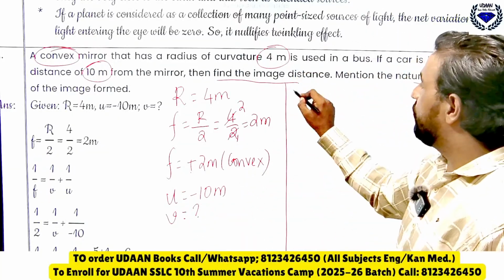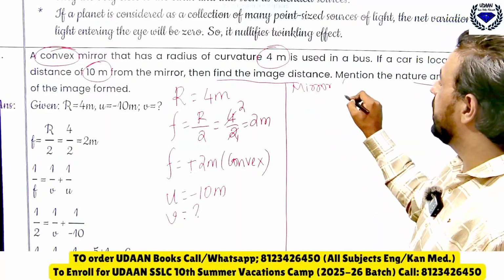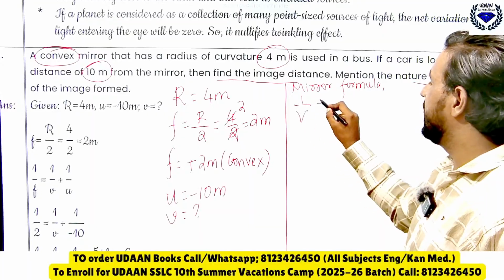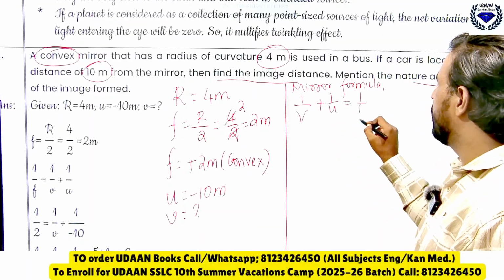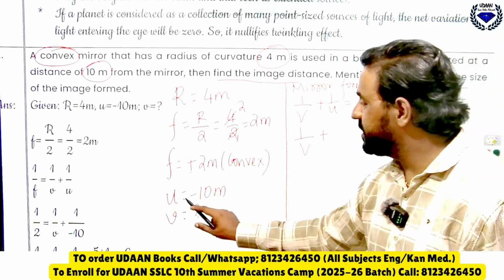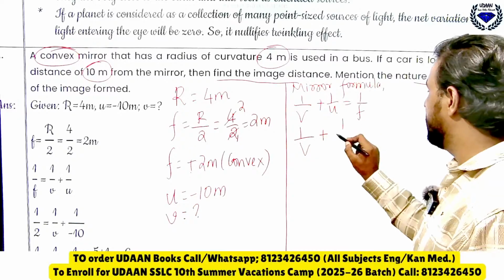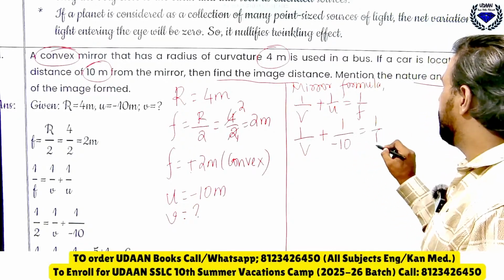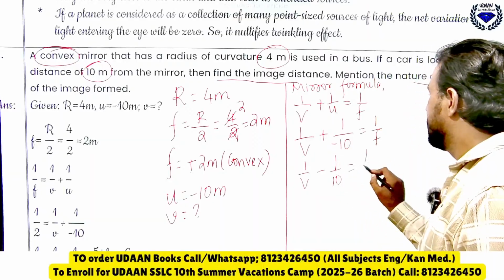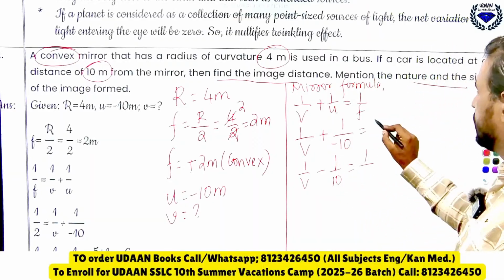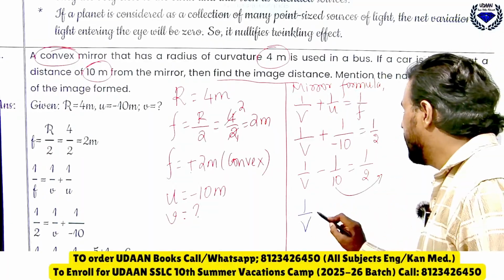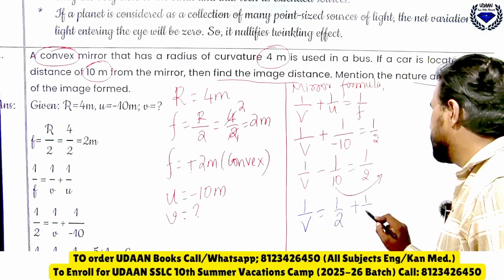Now, can you tell me what is the mirror formula here? See, mirror formula is 1 upon v plus 1 upon u is equal to 1 upon f. We need to find v, u is minus 10. So 1 upon v minus 1 upon 10 is equal to 1 upon f, plus into minus will become minus. f we know is plus 2, I can write it as half. You transfer this here. 1 upon v is 1 by 2 plus 1 upon 10.